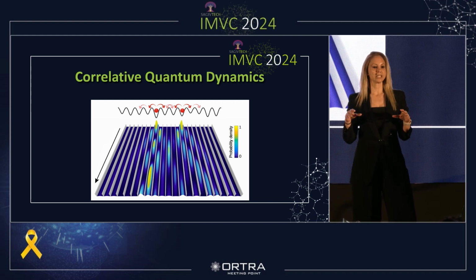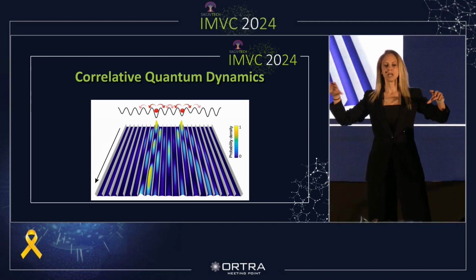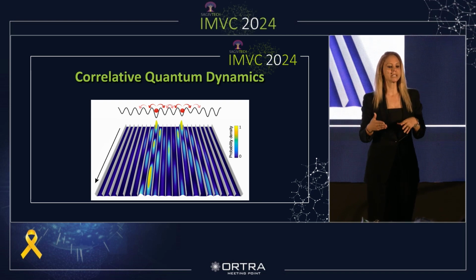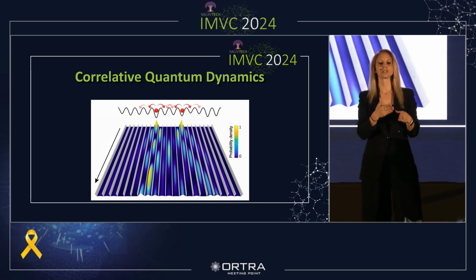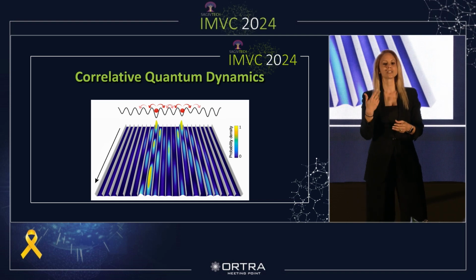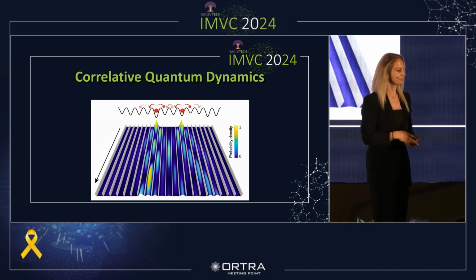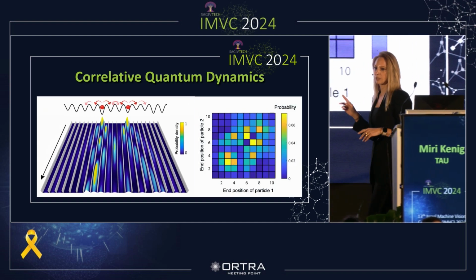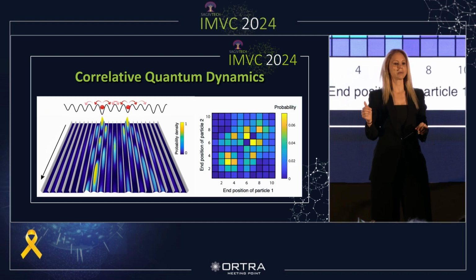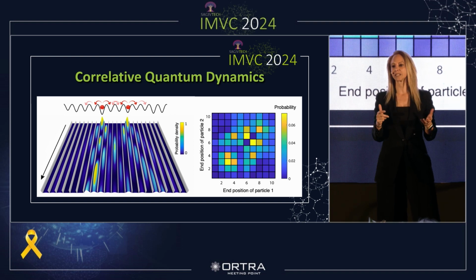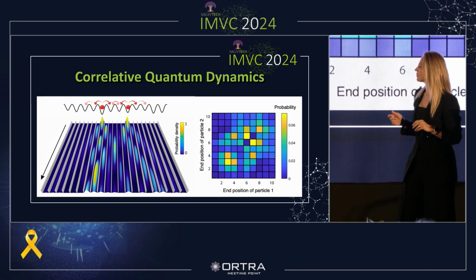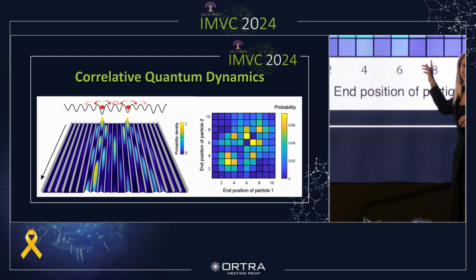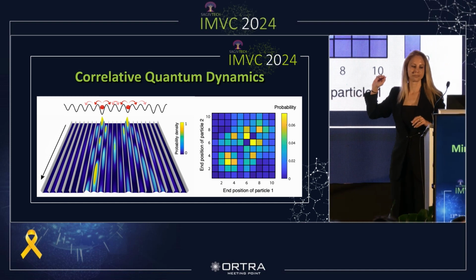So you can imagine it as a chain of 10 potential walls with different depths, so that the probability of moving from one wall to another during the evolution is unequal and causes an even more non-trivial dynamic. One of the ways to characterize this dynamic is to look at the correlation map. The two-particle correlation map represents the dependence between the particles' positions, the probabilities of finding each particle considering the other at the end of the evolution.